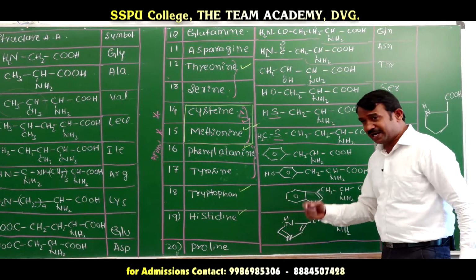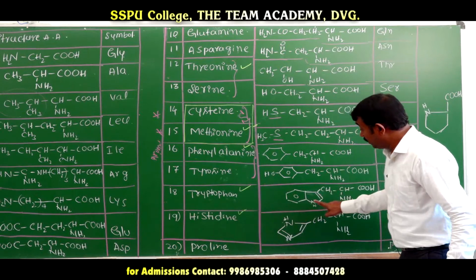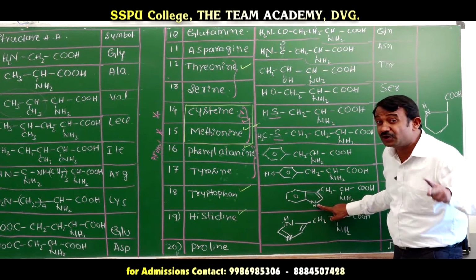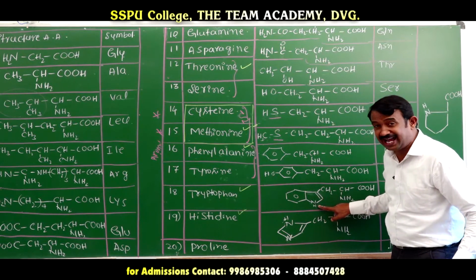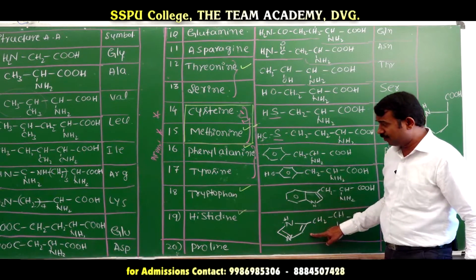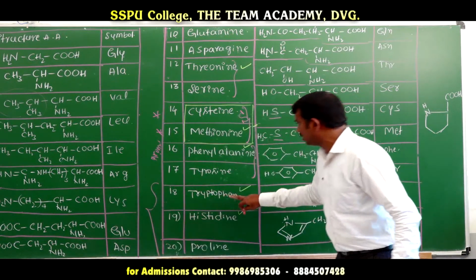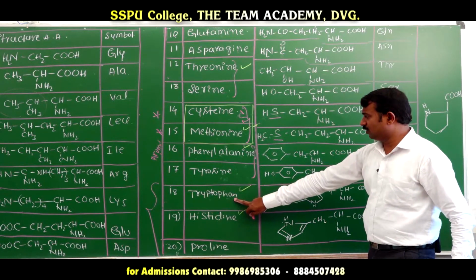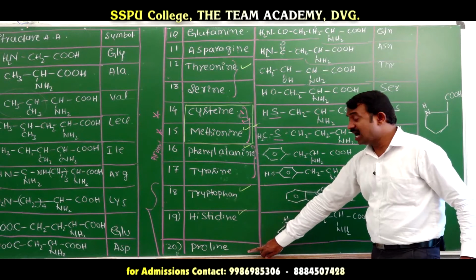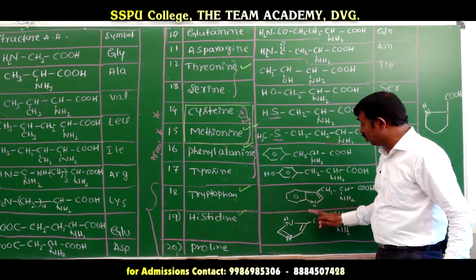Coming to the next one, tryptophan. Tryptophan has purine and pyrimidine-like heterocyclic compound. These three, tryptophan, histidine and proline, are heterocyclic.